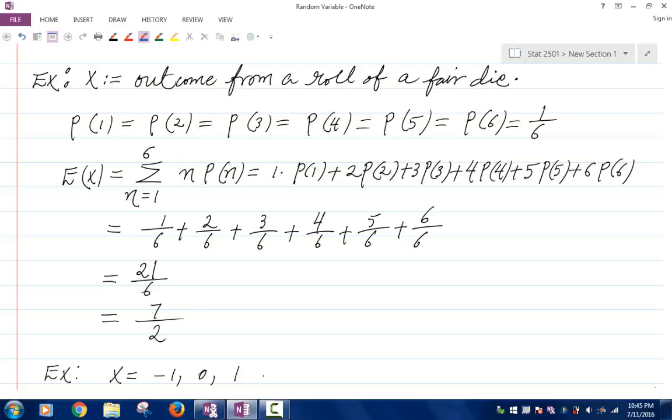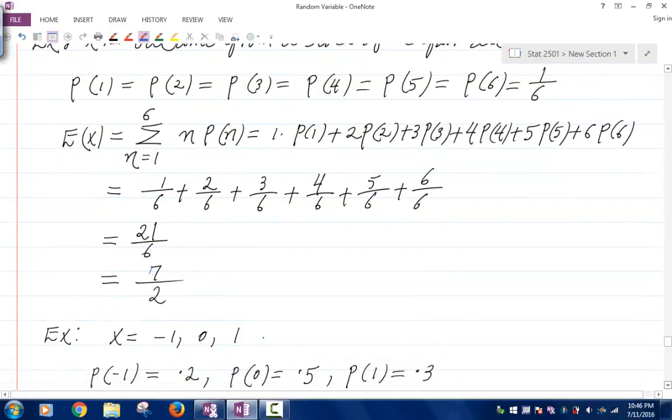And so basically we multiply each value of x by its probability and then sum them together. So it's 1 times p of 1 plus 2 times p of 2 plus 3 times p of 3 plus 4 times p of 4 plus 5 times p of 5 plus 6 times p of 6. And we know that each probability in the sum is 1/6, so I get 1/6 plus 2 times 1/6 plus 3 times 1/6 plus 4 times 1/6 plus 5 times 1/6 plus 6 times 1/6, which is the same as 21/6, which is 7/2.